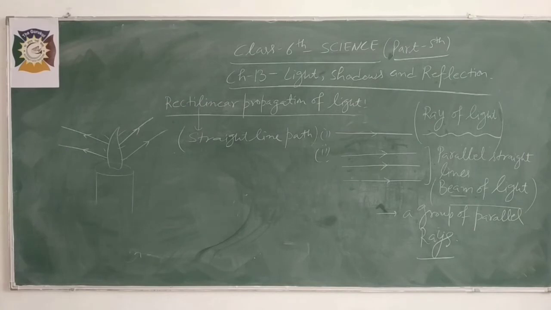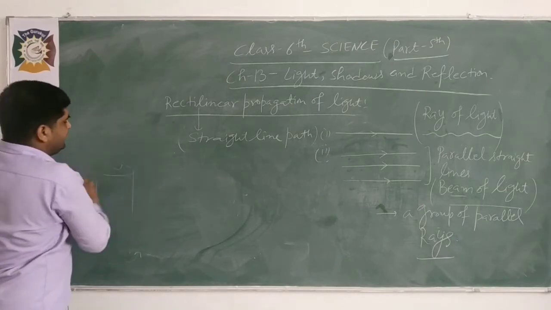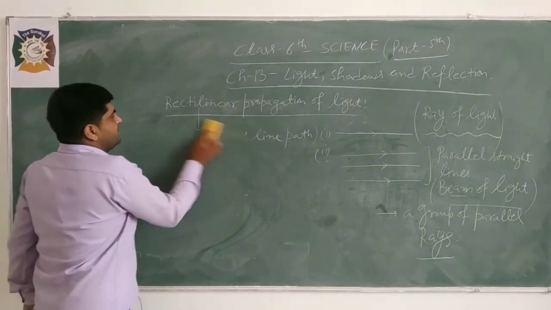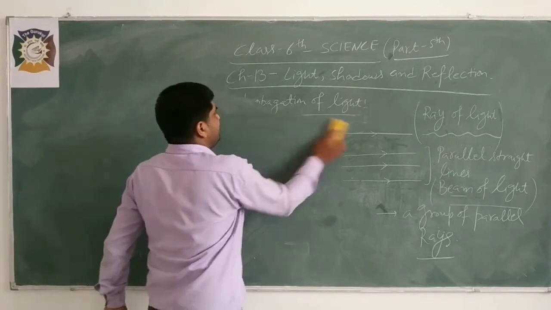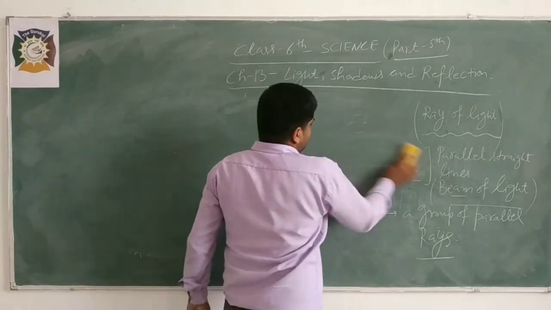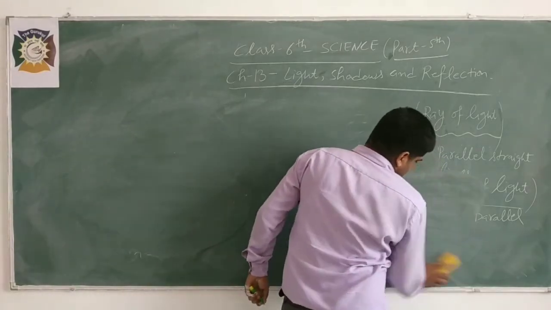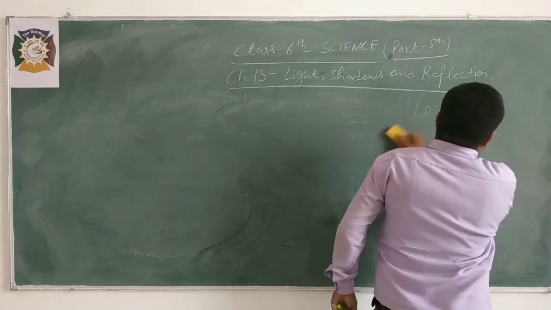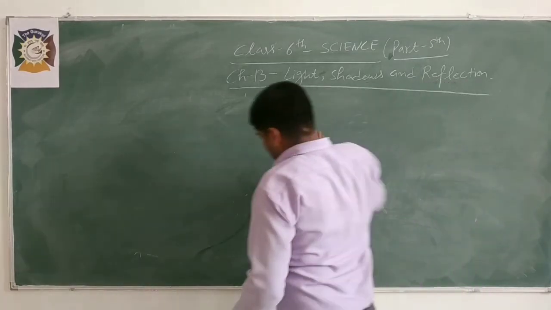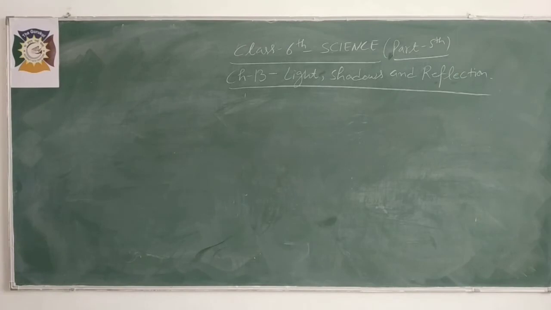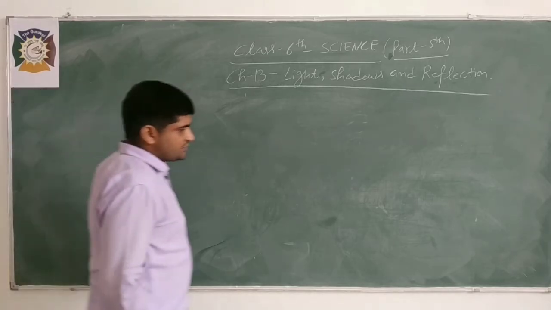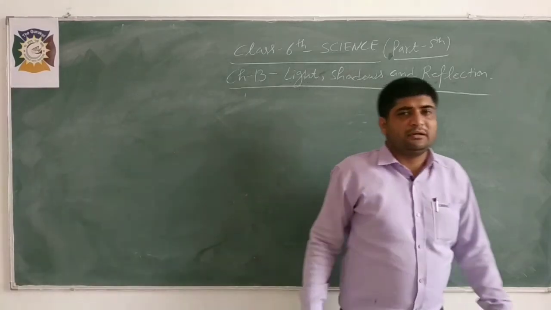So till now we have discussed that light always travels in a straight line, and this straight line is known as a ray of light.